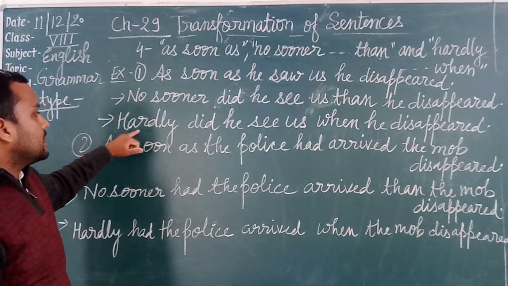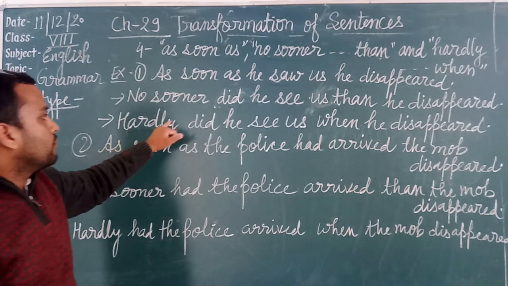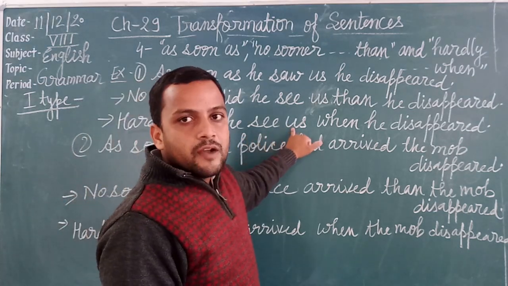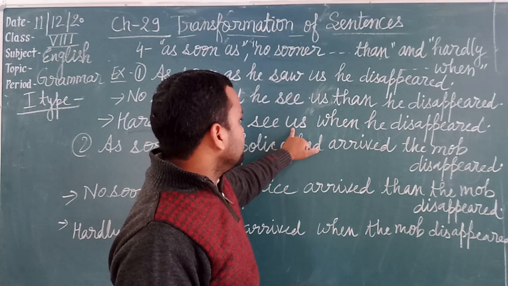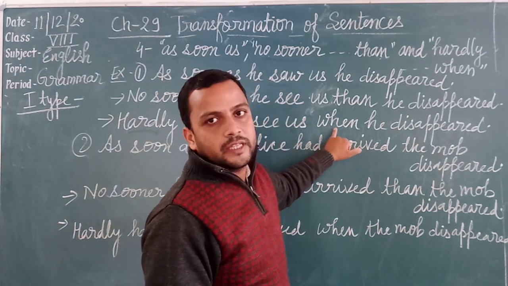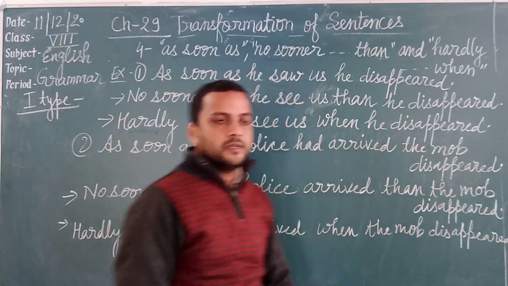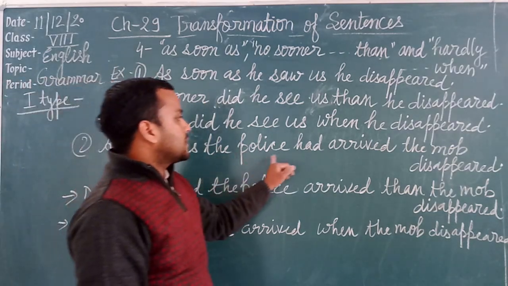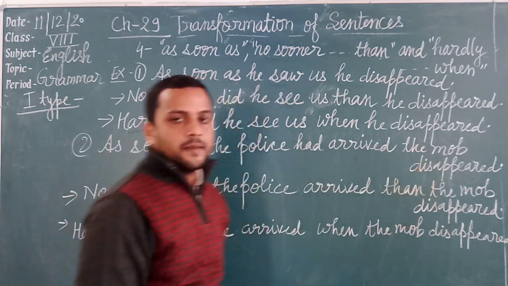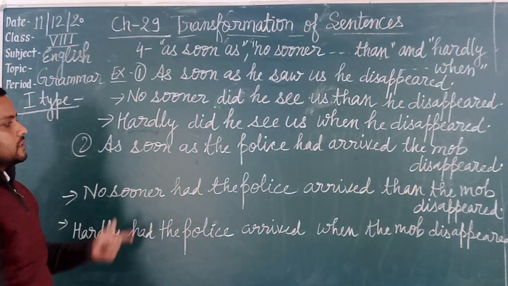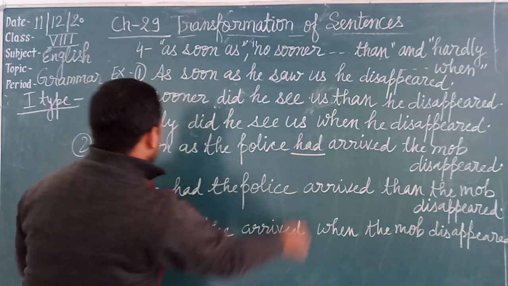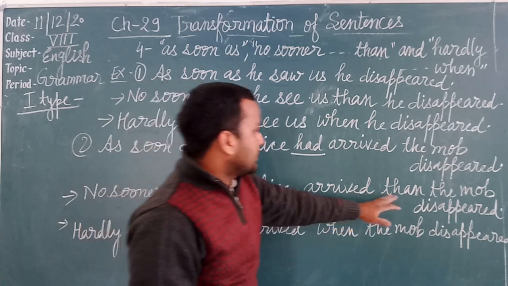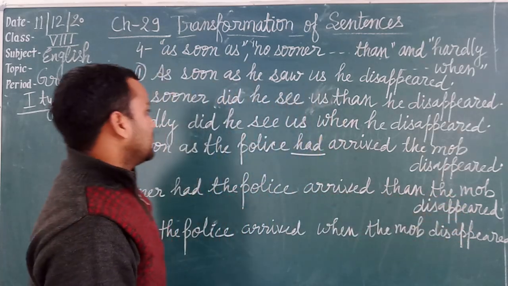When we start the sentence with hardly, in hardly also we will use the helping verb. Hardly did he see us. And when we start the sentence with hardly, then we use when, not than. When he disappeared. Now see the second example. As soon as the police had arrived, the mob disappeared. No sooner, here the helping verb is had. No sooner had the police arrived than the mob disappeared.